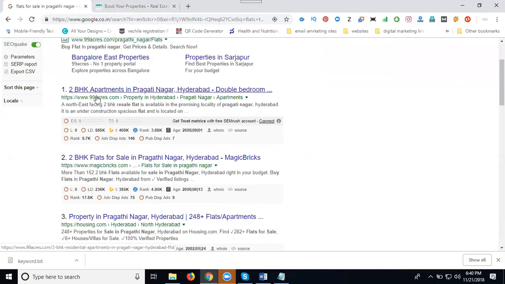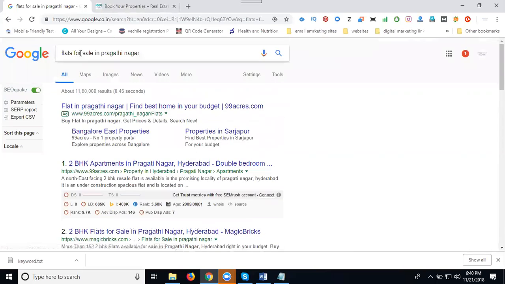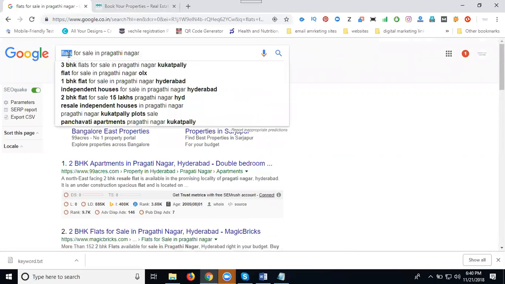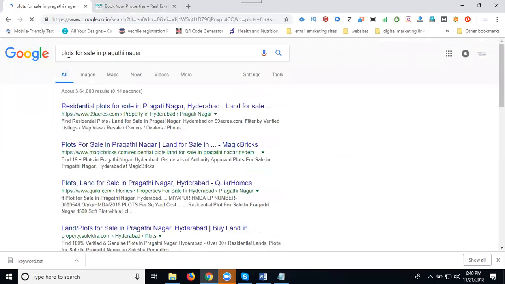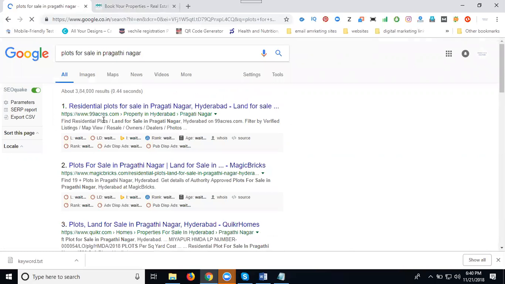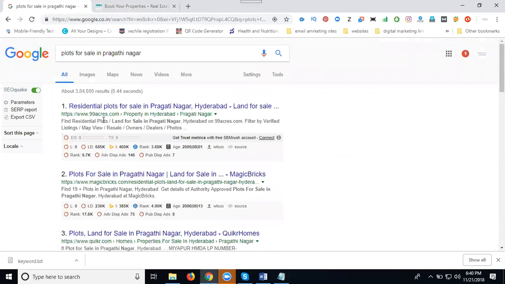Based on this website, you can select your keyword. The first top 10 are your competitors, based on your keyword research. Suppose I change flat to plot: plots for sale in Pradhanagar. What is the first website? 99acres is the first competitor. So how are they working on SEO? Based on that, you can select your competitors. Here, first I'm selecting the first 5 competitors.